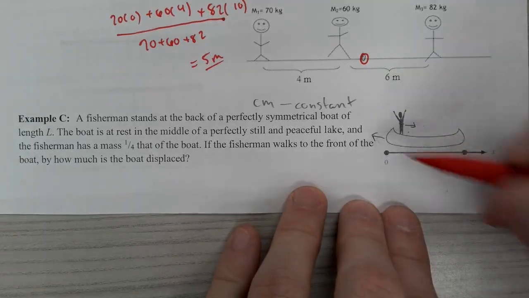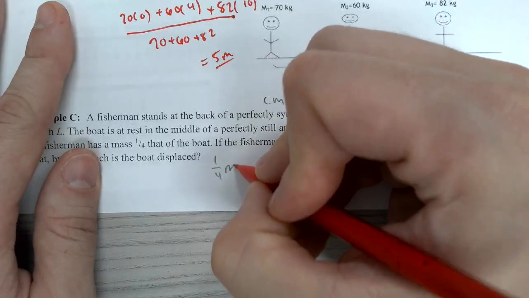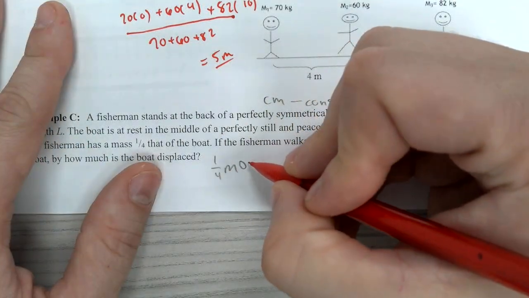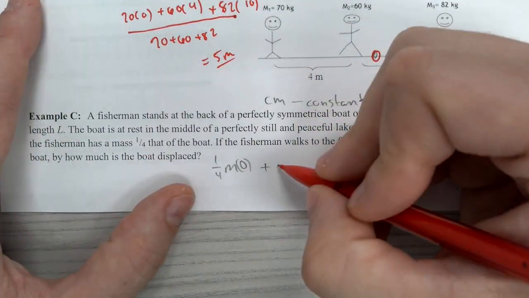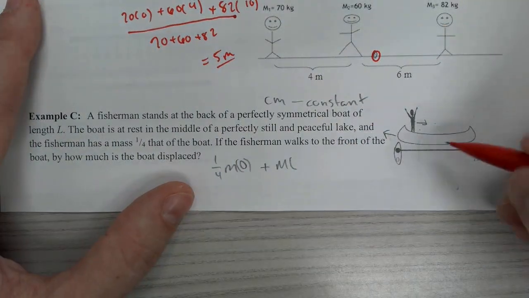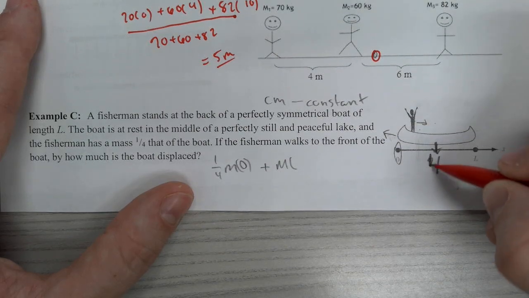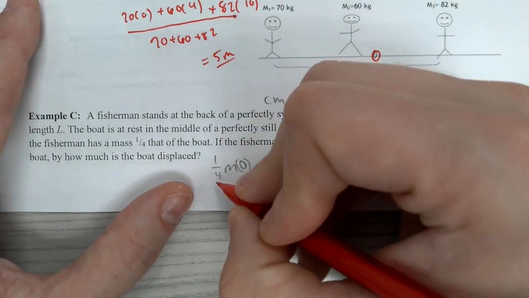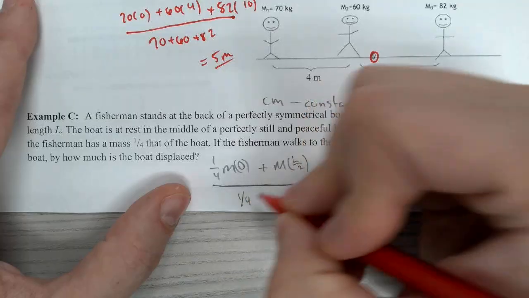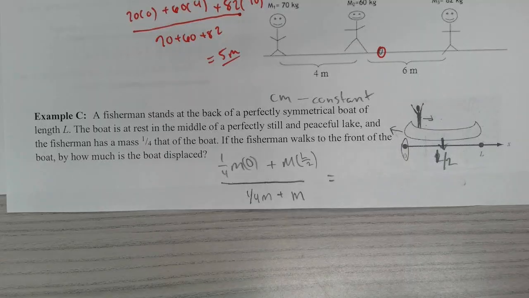All that being said, I'm going to pretend that the human is at the 0 spot, which means we would have the human as 1/4 the mass of the boat, so 1/4 the mass of the boat, times 0, technically 0L, plus the full mass of the boat, which would be M, times not L, but the center of mass of the boat by itself, not the boat and the human, which would be L divided by 2, or 1/2 L. That we would need to divide by the total mass of the system, 1/4 M plus M. And all the M's end up canceling away, which is good, because center of mass is going to be only a length.